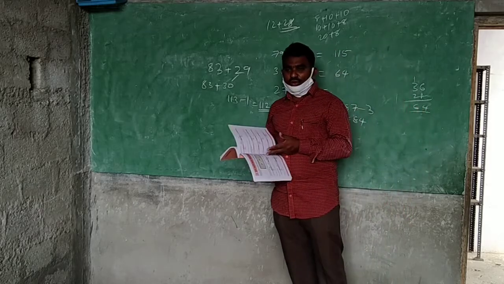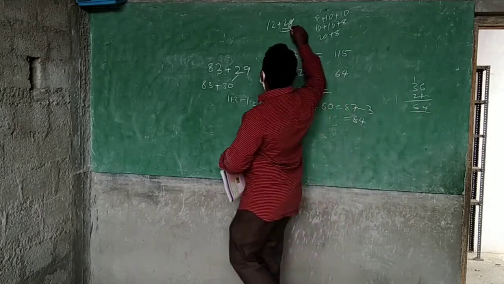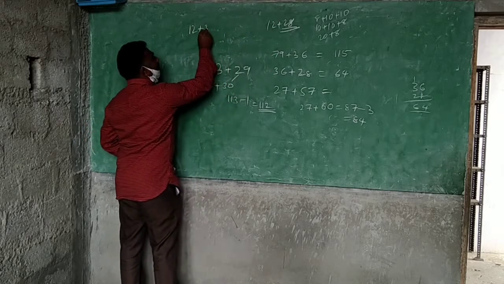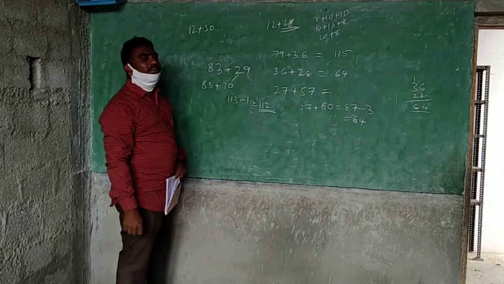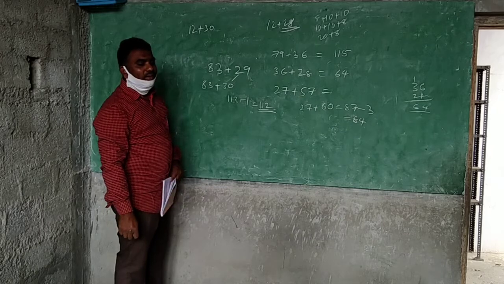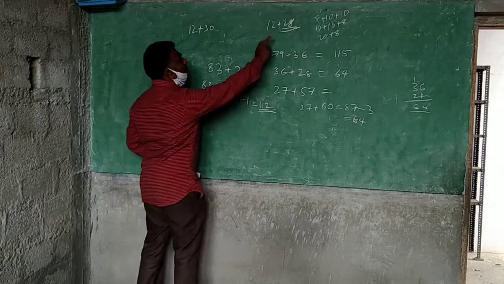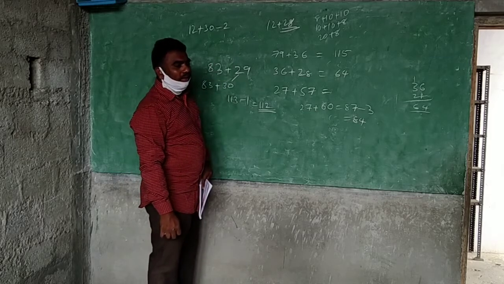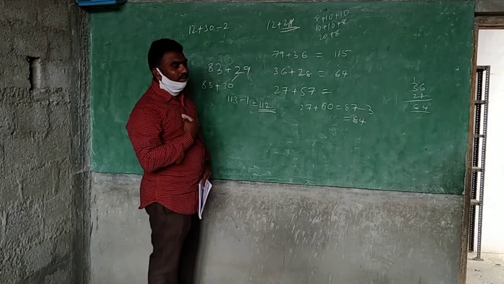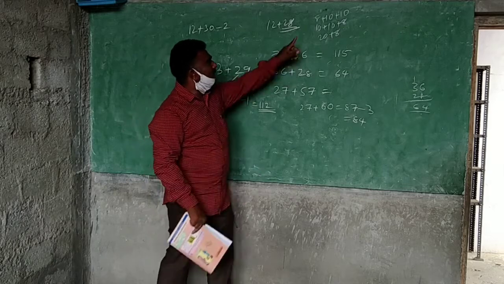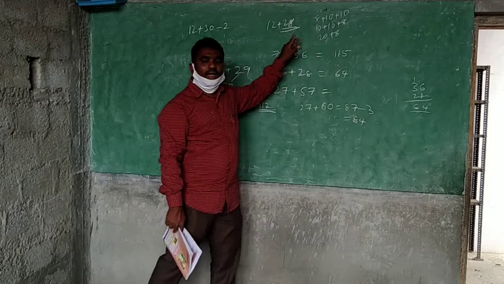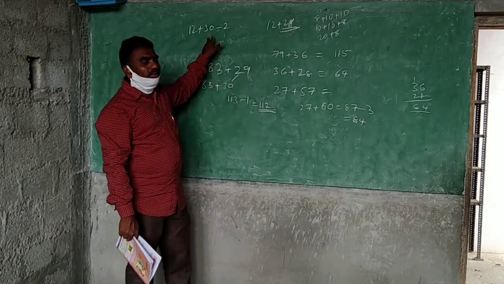So what will my method be? My method: 12 plus 30, I will add. 12 plus 30 is 42. From 42, I will subtract 2, and get 40. That is my method. One person has done it like this, another person will do it like this, and I will do it like this.